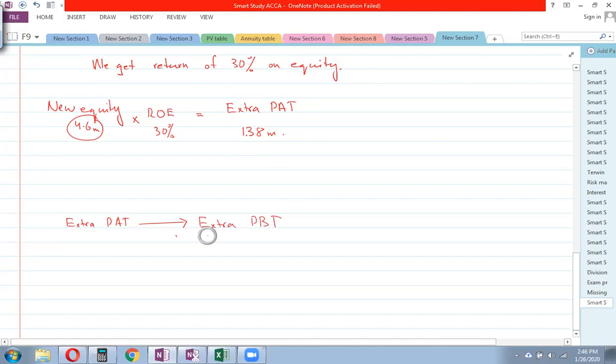How are you going to do it? I mean, what's the difference of profit after tax and profit before tax? Tax, isn't it? So with the tax adjustment, you can calculate your profit before tax.